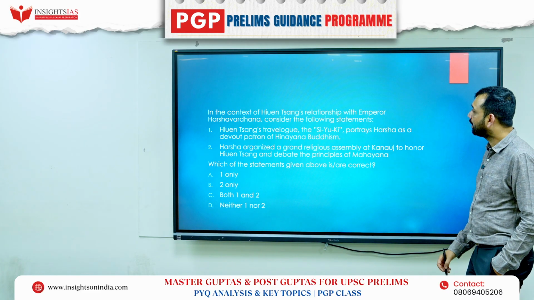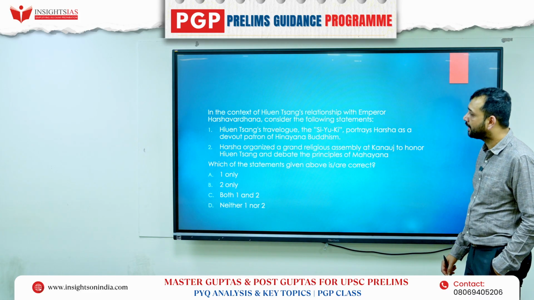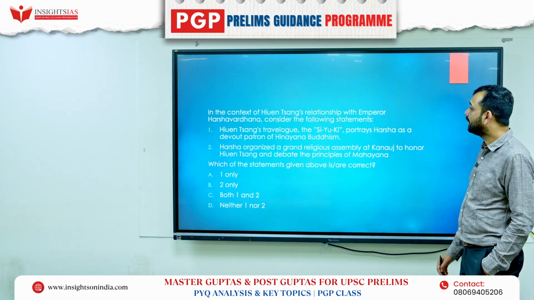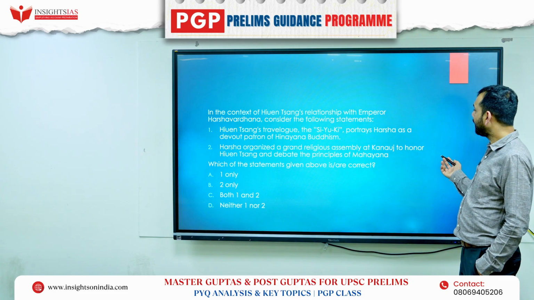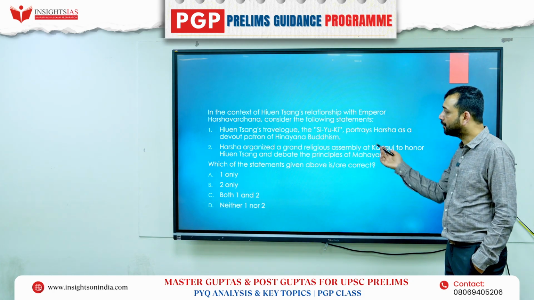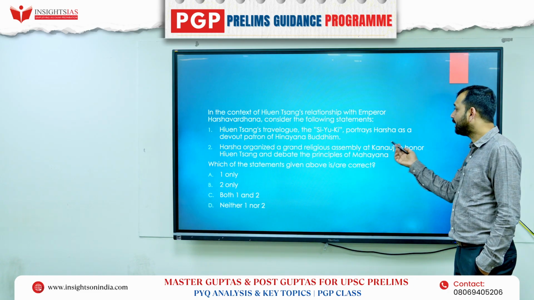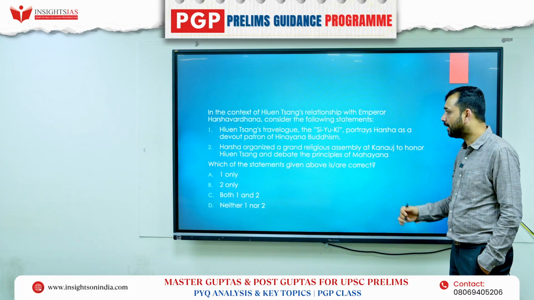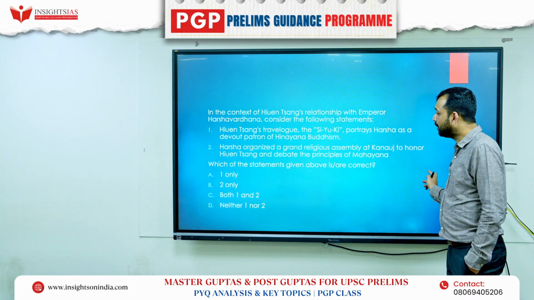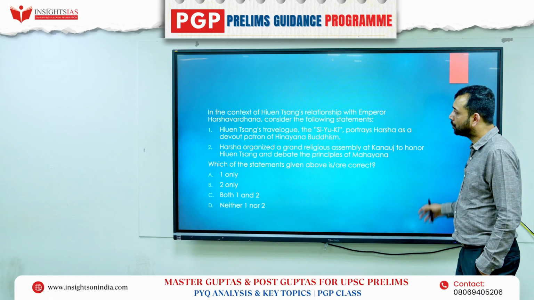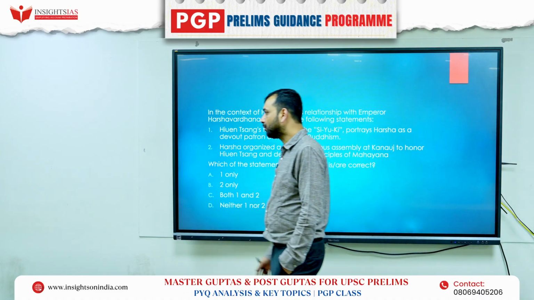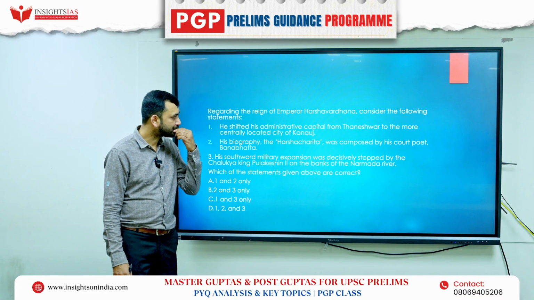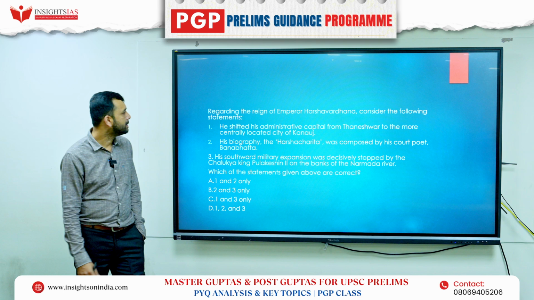Second, in the context of Huan Song's relationship with Emperor Harshavardhana, consider the following statements. Huan Song's travelogue, the Siyuki, portrays Harsha as a devout patron of Hinayana Buddhism. Harsha organized a grand religious assembly at Kannauj to honor Huan Song and debate the principle of Mahayana. Which of the following statements are correct? Two questions. That is a small chapter, so having two questions would be fine. Right? Okay. Now we'll solve this.